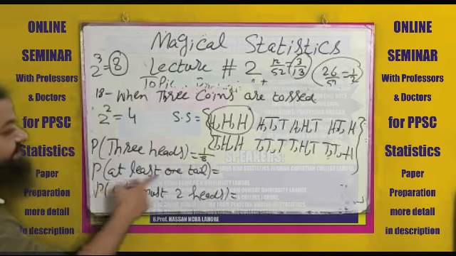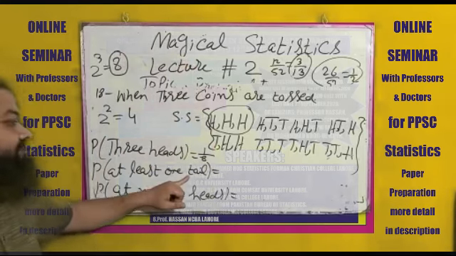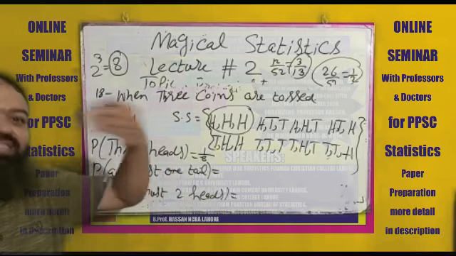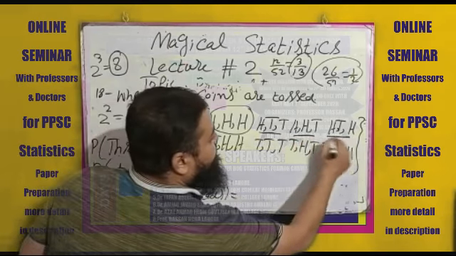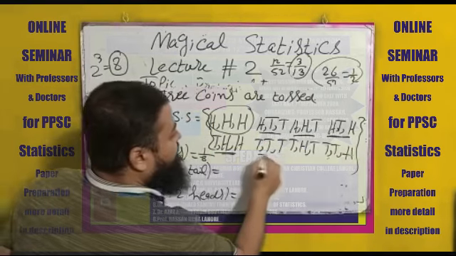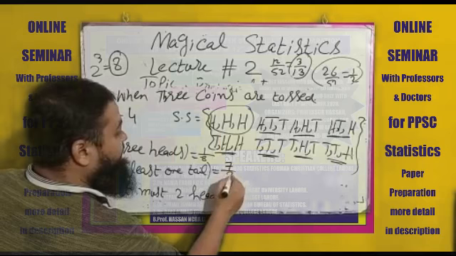The next one is at least 1 tail. At least means go up. We are interested in 1 tail, 2 tails and 3 tails also. 1, 2, 3, 4, 5, 6 and 7. Answer will be 7 by 8.